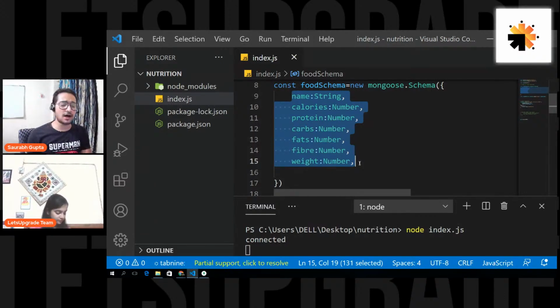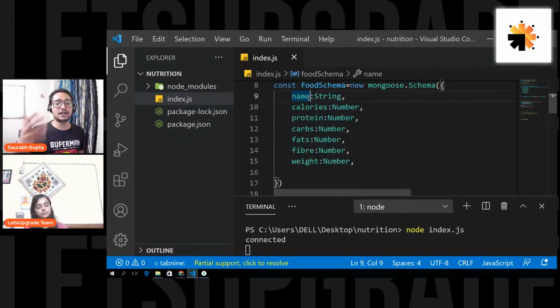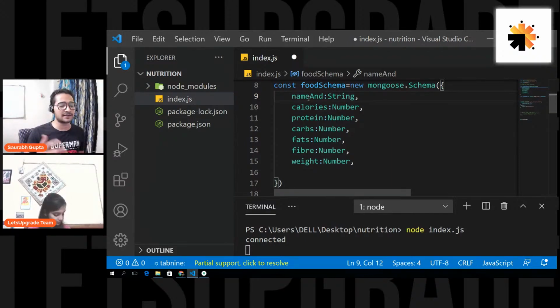Not at all. Personally, to write database properties, I prefer lowercase. But if I feel like I'm going to have a multiple-word name, then I write the next word in uppercase. That basically means I'm following camel casing. That's it, it's just a naming convention. Some people use underscore, some people go for camel casing. Is that clear, everyone?